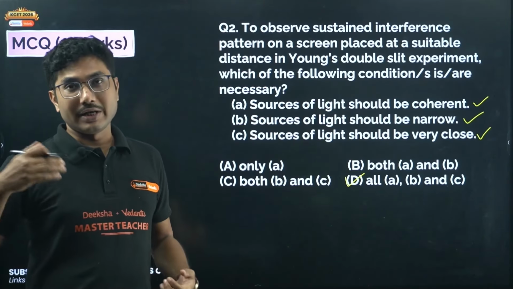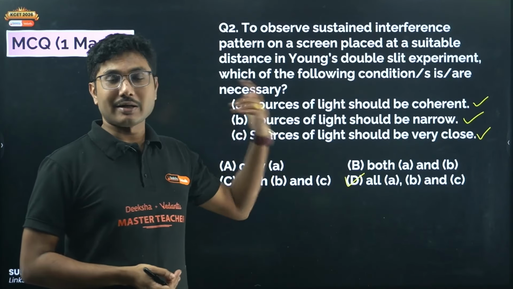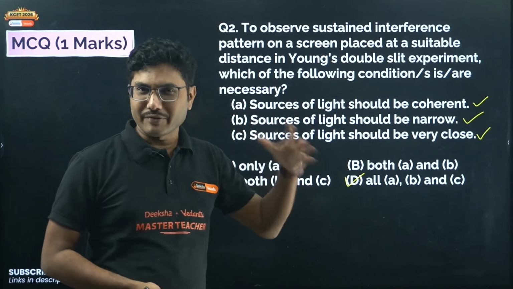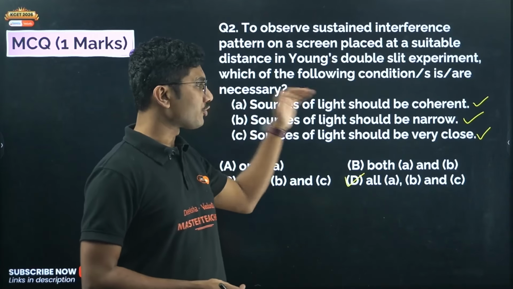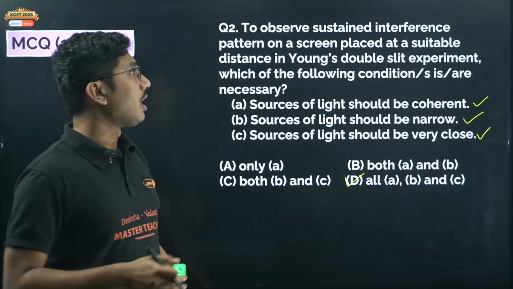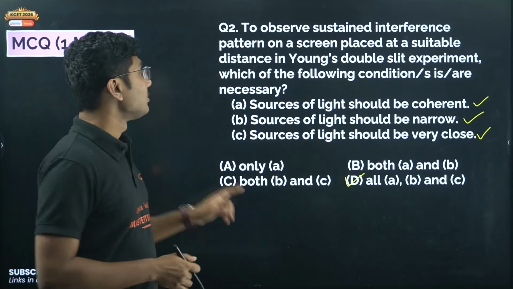It will be very large, so that is not possible, and you will not get a sustained interference. It will be almost average intensity, so this is not possible. So only when they are close will you get a very clear, sharp interference pattern. So now let's move on.